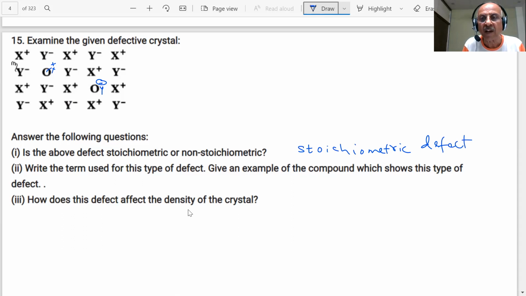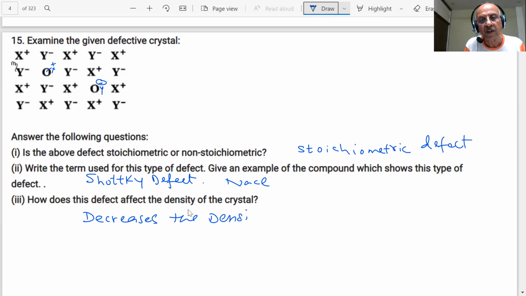Write the term used for this type of defect. Schottky defect. Give an example of a compound which shows this type of defect, students. NaCl. An ionic compound where the ions are almost the same size. How does this defect affect the density of the crystal? It decreases the density of the crystal.